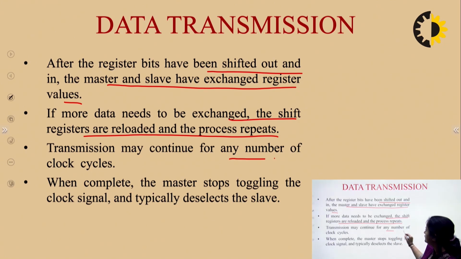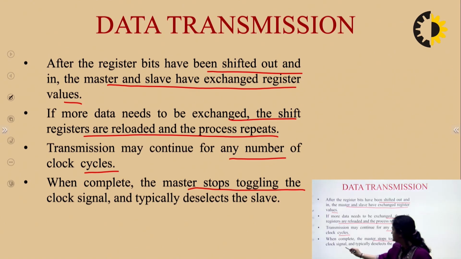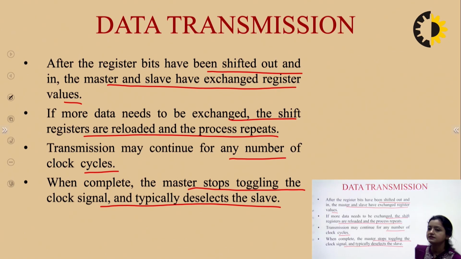Transmission may continue for any number of clock cycles. There may be any number of clock cycles completed. When completed, the master stops toggling the clock signal and typically deselects the slave. So to mark the termination of this kind of data transmission, the master device will deselect the slave and it will stop the clock signal.